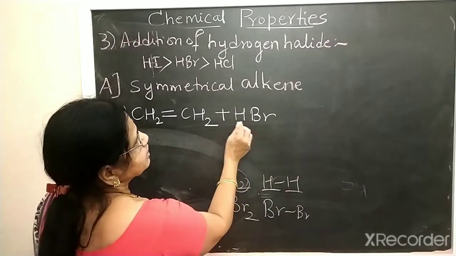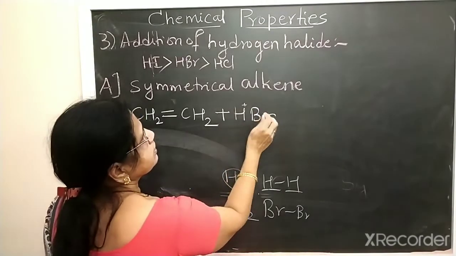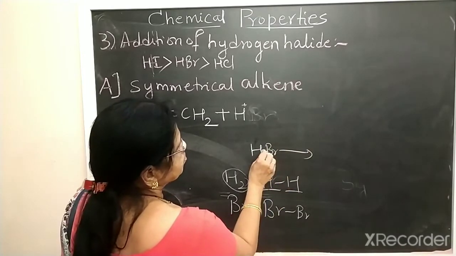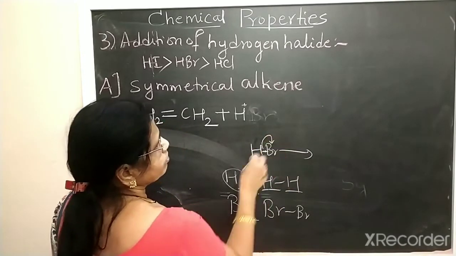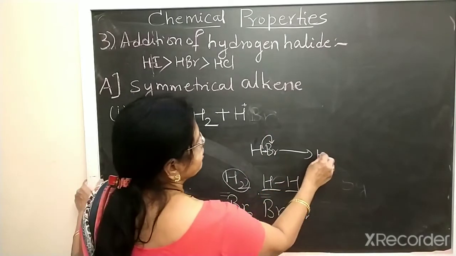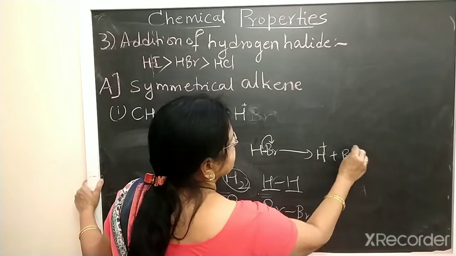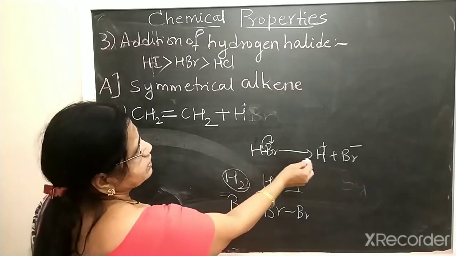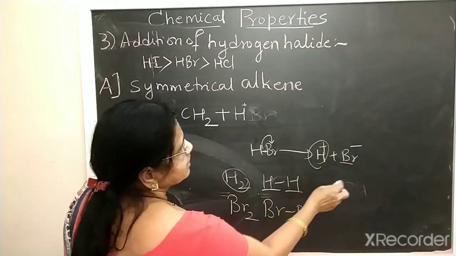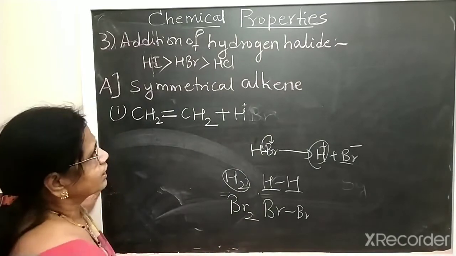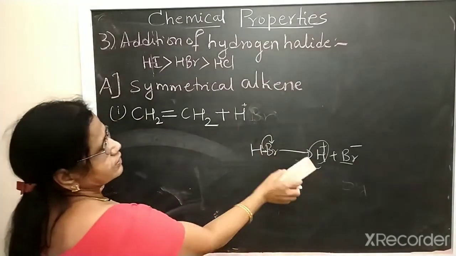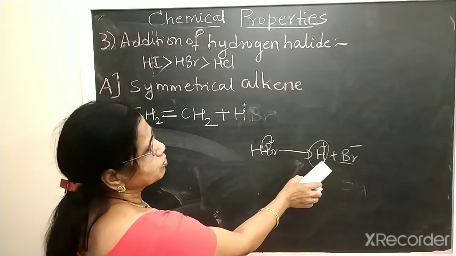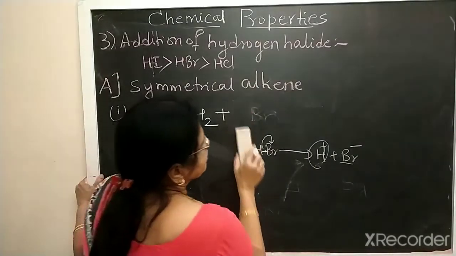But a hydrogen halide has one positively charged end. If HBr undergoes heterolytic cleavage, the pair of electrons goes to the electronegative atom, giving H plus and Br minus. One gets the positive charge and the other the negative charge. H gets the positive charge because it is less electronegative, or more electropositive, compared to Br.